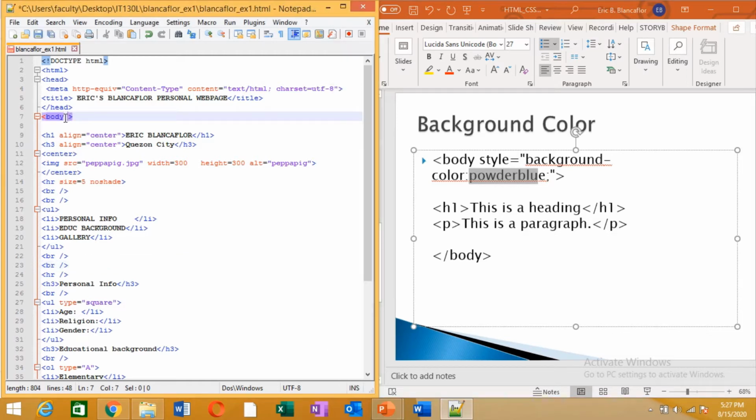Again, in here we declare style equals, again, be very particular with the form, observe the right format, else it will not work. So background dash color, colon, and then the value, say brown, and then close. Okay, that's how you declare background color.